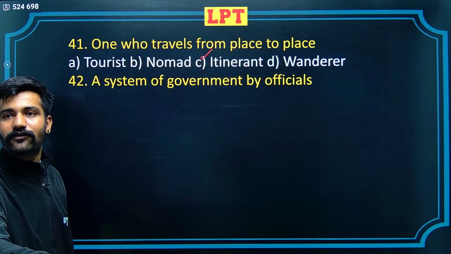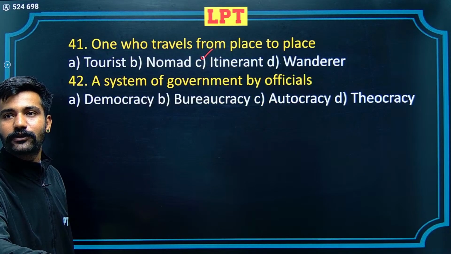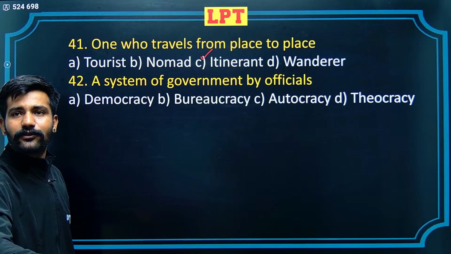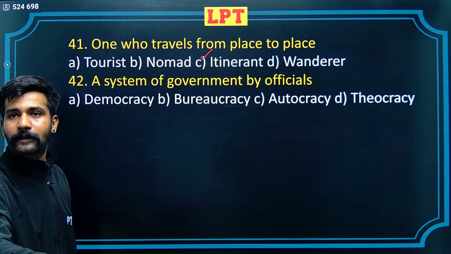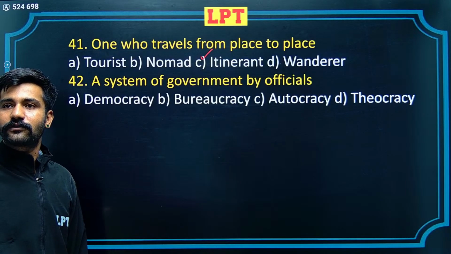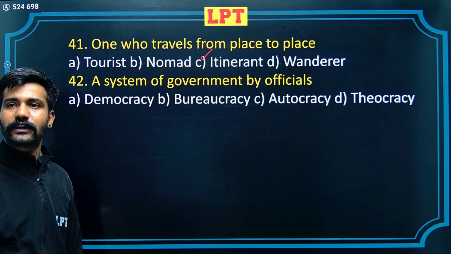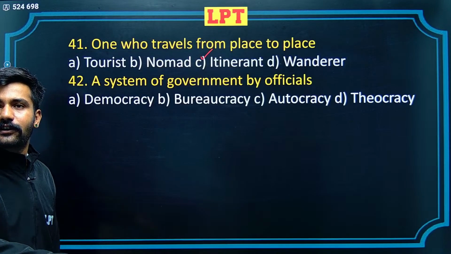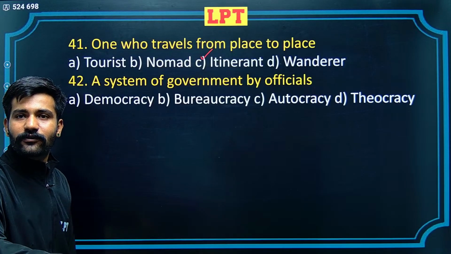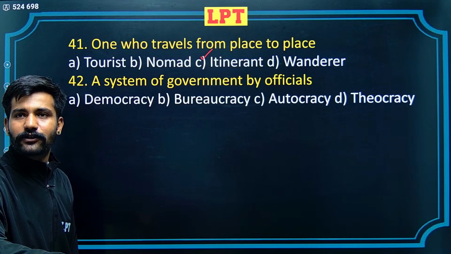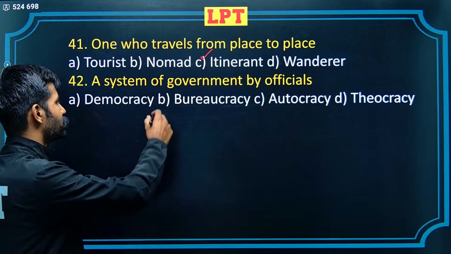A system of government by officials: democracy, bureaucracy, autocracy, and theocracy. Theocracy is government by people of the church, a group of people from the church. Autocracy is government by your own government if you believe in it. Democracy, people. Bureaucracy is the correct alternative.